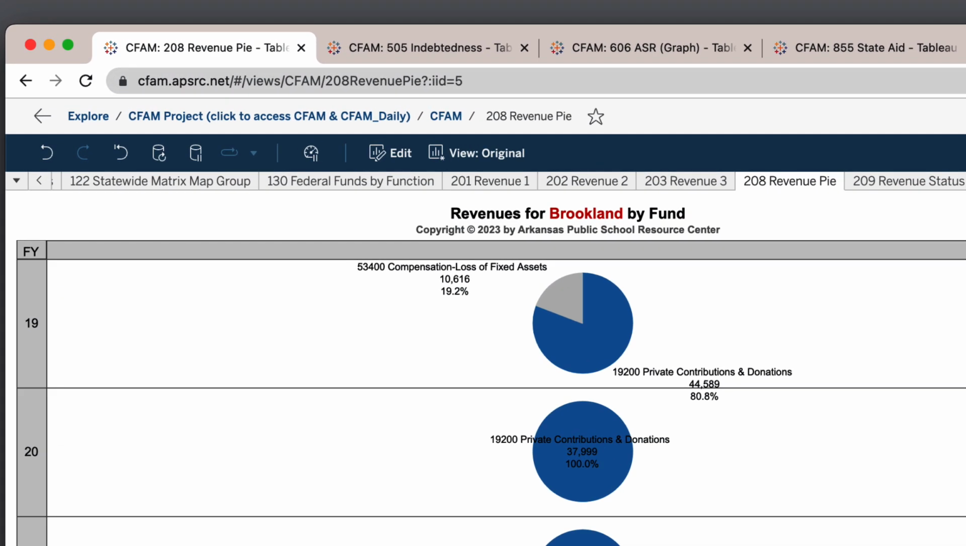This video will be on CFAM 208 Revenue Pie as well as 505 Indebtedness. We're going to start with 208, and I've already had my metrics in my school selected because I have an example to show you that uses these two sheets as well as a couple others to reference, 606 and 855, and we're going to go through that today.